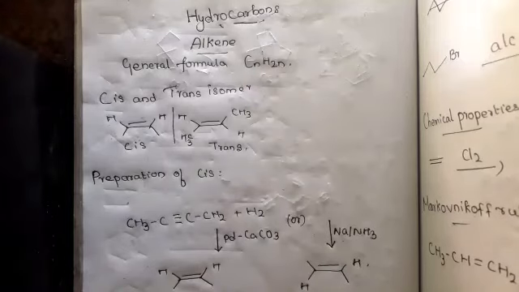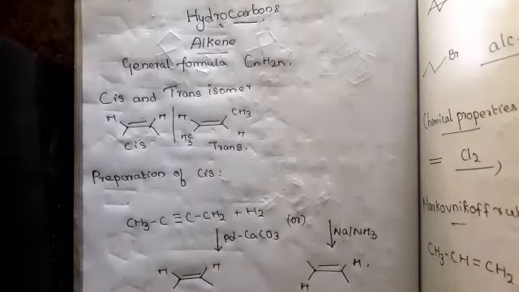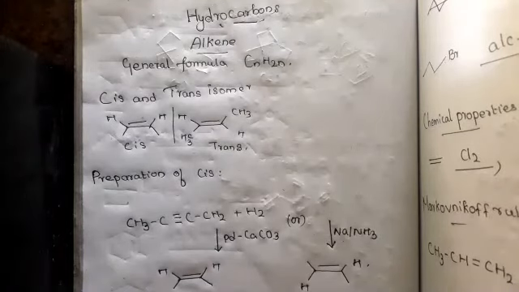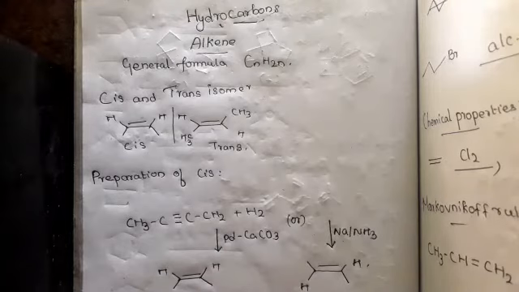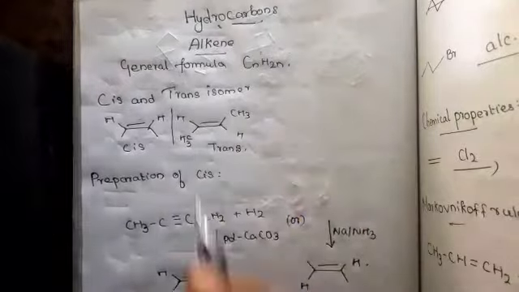Hello everyone. Today we will discuss a new chapter, that is hydrocarbons, especially alkenes. Alkenes are unsaturated organic compounds. What is unsaturated? They have double bonds. We can say the general formula of alkenes is CnH2n.